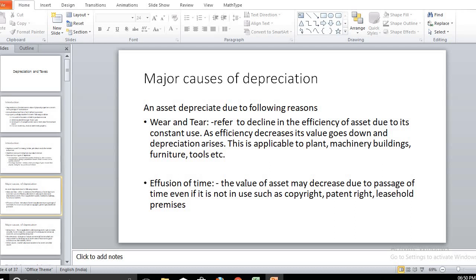Now, the effluxion of time. As time passes, for certain assets, their value reduces, and that we consider for depreciation. These are nothing but copyrights, patent rights, or leasehold applications. For such cases, as time passes, their value reduces, and that reduction in value we can consider depreciation. So this is the second major cause of the depreciation.